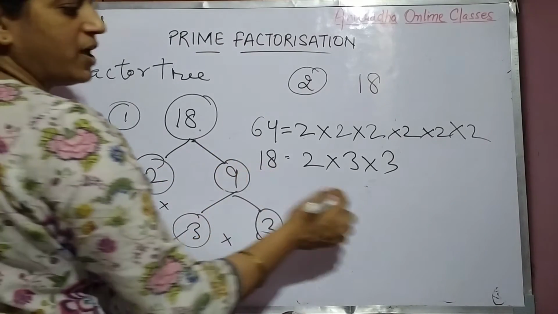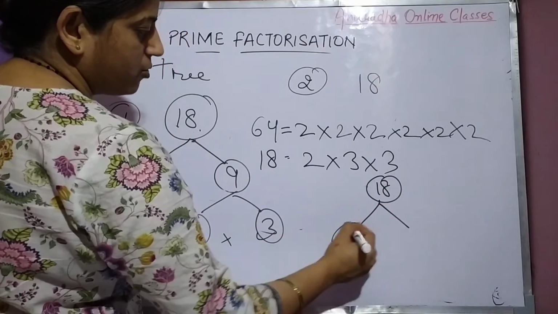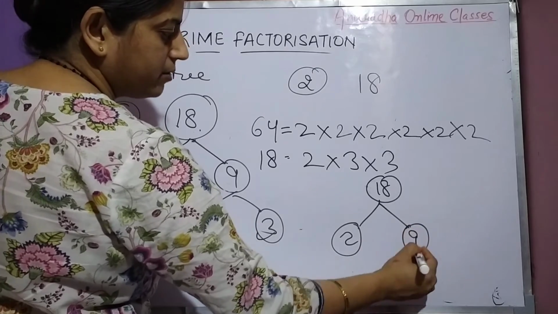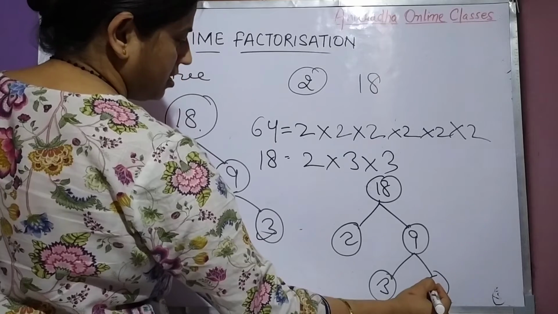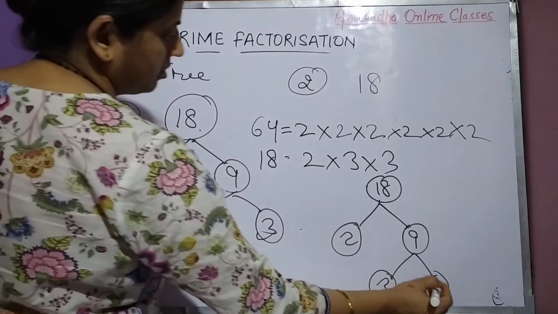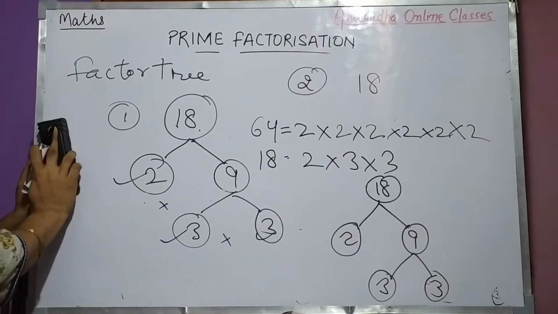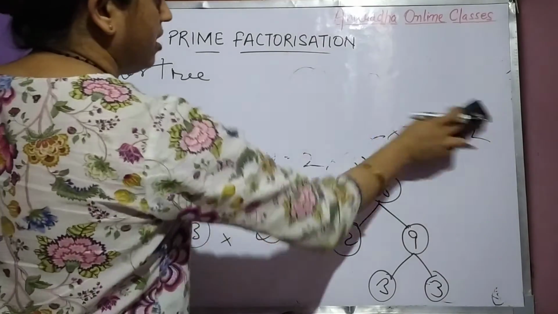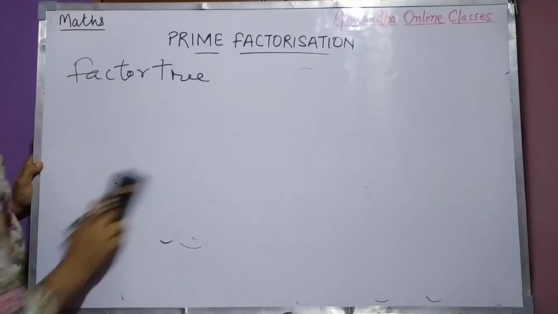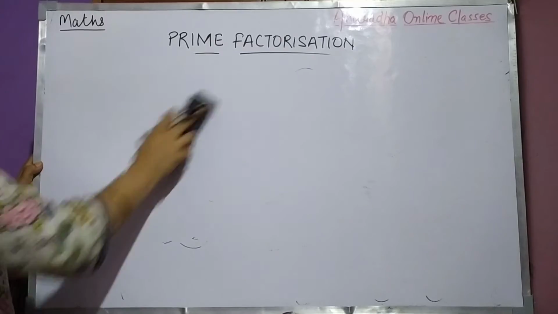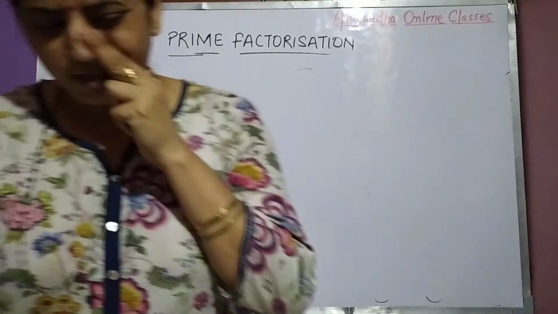Now if you have to make the factor tree of 18, how will you make it? See, you can do 2 9s are 18, right? And 3 3s are what? 9. Okay, I have done it here. So children, it is very much clear to you. Now let us come to the next topic. So factor tree, I think this is clear.